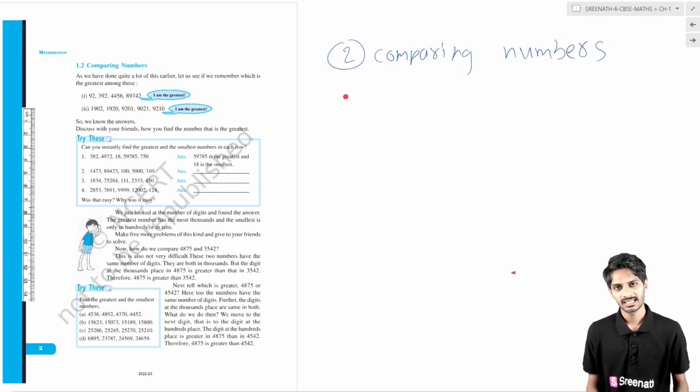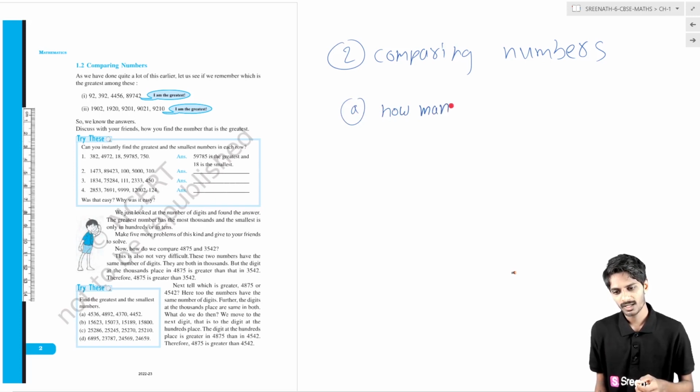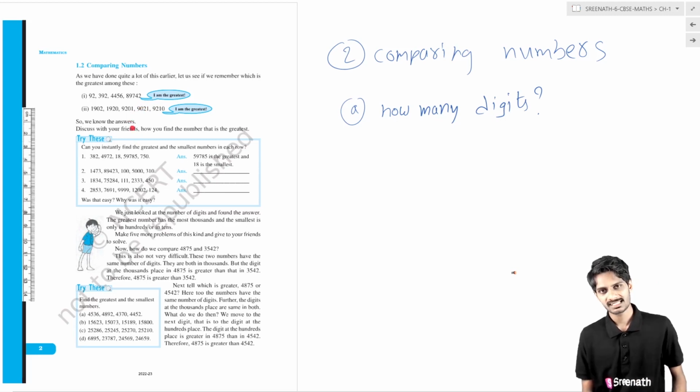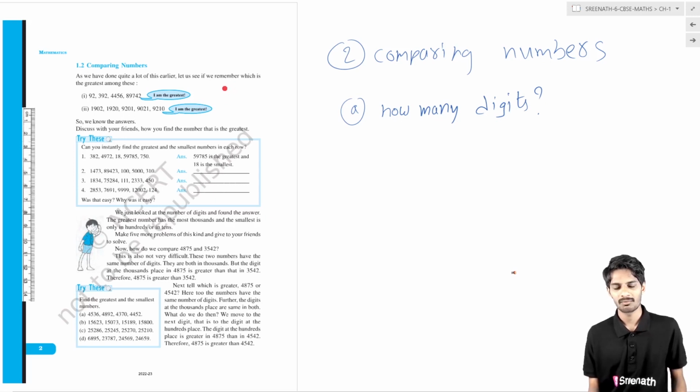Basically, comparing numbers: what are the strategies, or what are the rules we have to follow? The first thing we have to remember is how many digits are there in the number. If a number has 5 digits, then that 5 digit number is greater than the 4 digit number and the 3 digit number, and so on. If a number has 6 digits, then the 6 digit number is greater than the 5 digit number and 4 digit number, and so on.